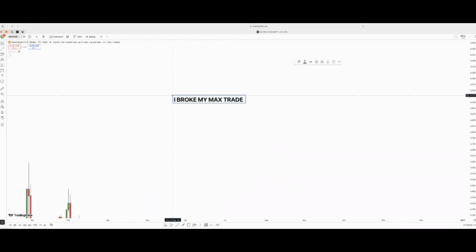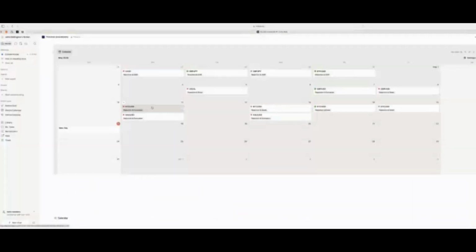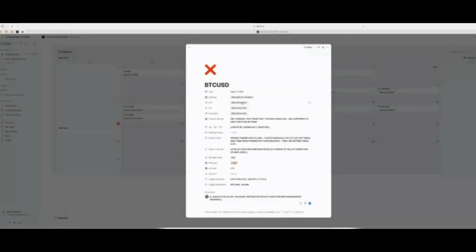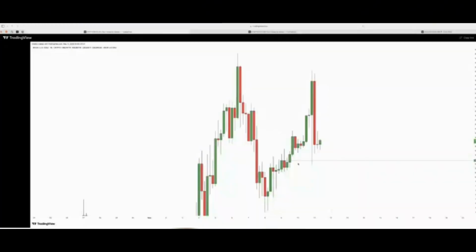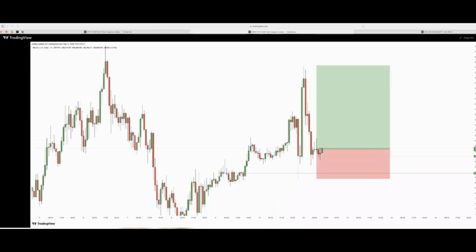All right, so let's dive into the first trade I took, BTC USD. What was on BTC USD and what's the reason I took that trade? I got this rejection from this breaker block right here and this break. This is on the 4-hour time frame. This is an intraday buy because I got the rejection from the 4-hour. And on the 1 hour, I got a break right here and also a formation.